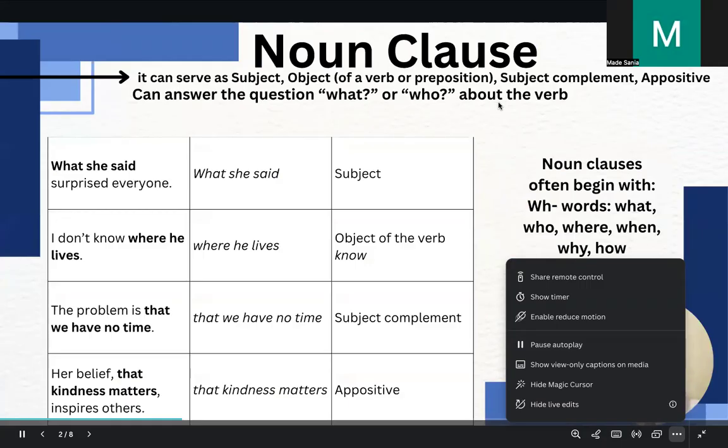As its name suggests, a noun clause acts as a noun, but it can serve as subject, object, subject complement, or even an appositive in the sentence. A noun clause is a dependent clause.